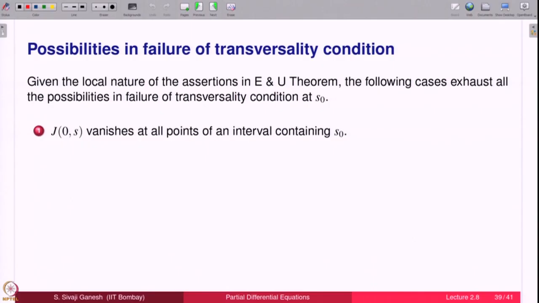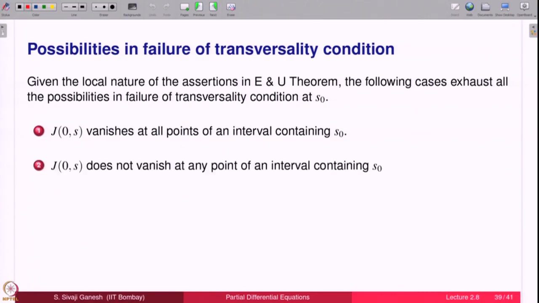Case one: J vanishes at all points of some interval containing S naught. Nearby S naught is what we are worried about. On some interval J is 0. Or case two: it does not vanish at any point of some interval containing S naught except at S naught, which is an isolated point in that interval. In the rest of the points of the interval J is not vanishing, but only at S naught it vanishes.